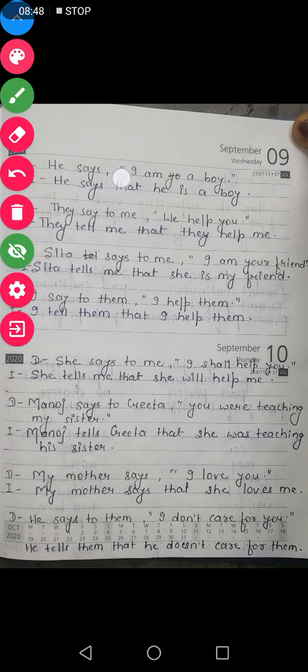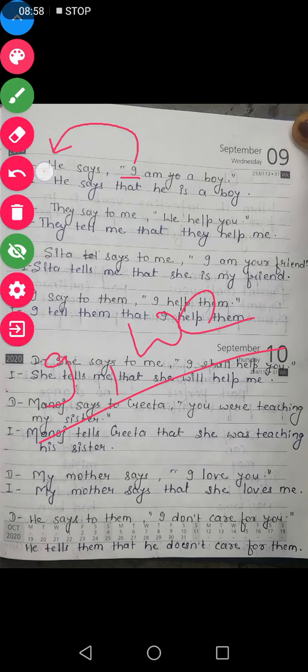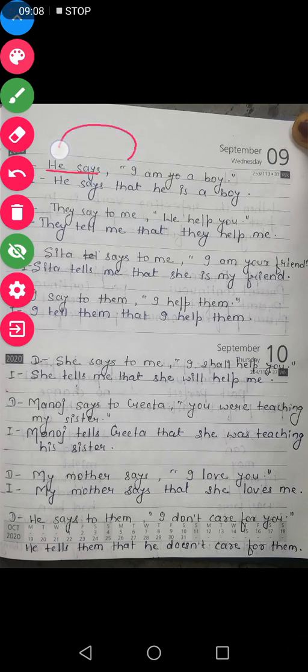Now see how change of person takes place. As I have told you that first person is I and we. So first person changes according to the subject. From where we will take the subject? We will take the subject from the reporting verb. This is our reported speech, this is our reporting verb. Subject here is he.